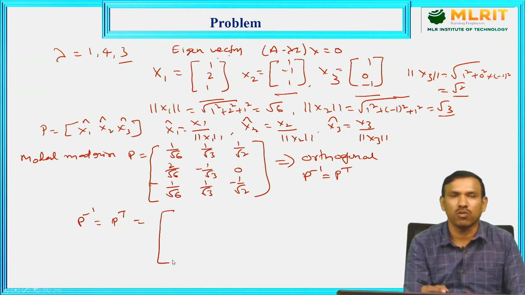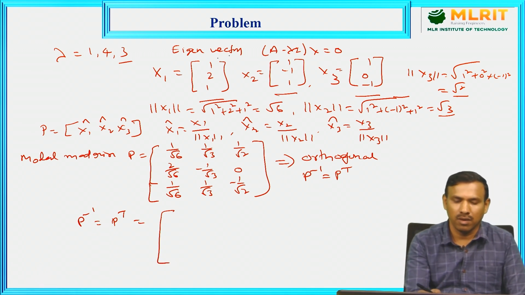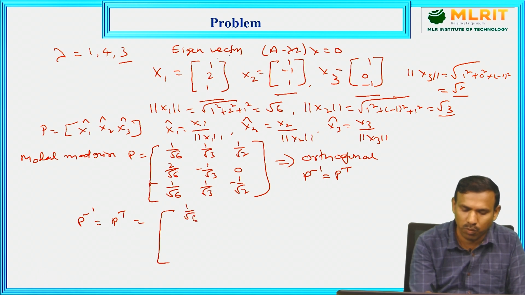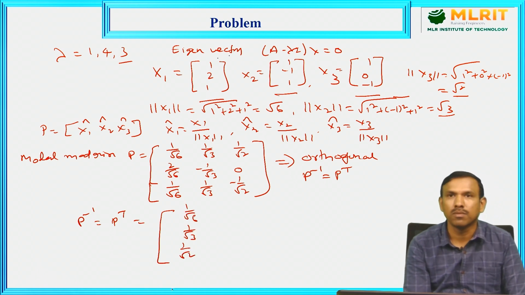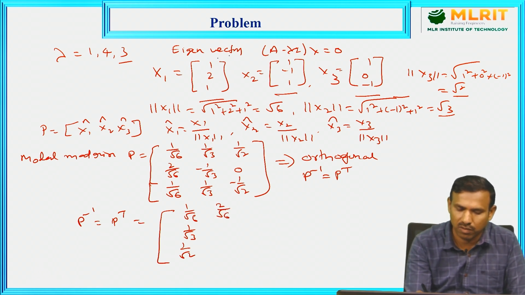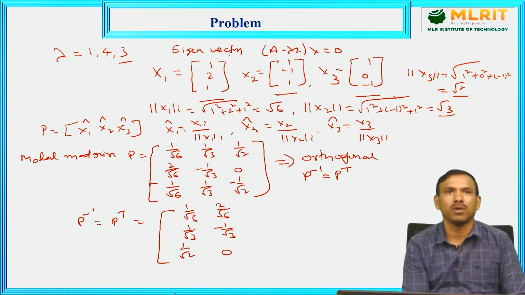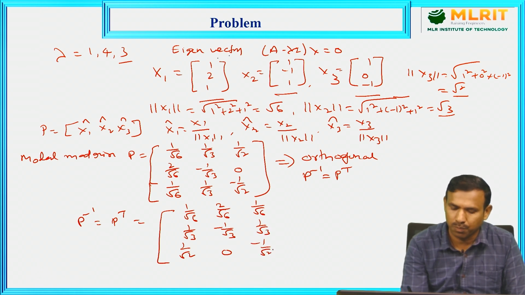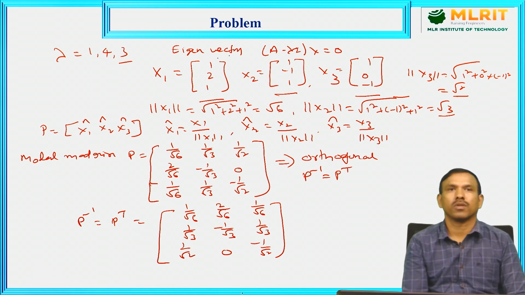Transposing the above matrix, the first row becomes the first column: 1 by root 6, 1 by root 3, 1 by root 2. Next, the second row: 2 by root 6, minus 1 by root 3, 0. Third row: 1 by root 6, 1 by root 3, minus 1 by root 2. So this is P inverse.